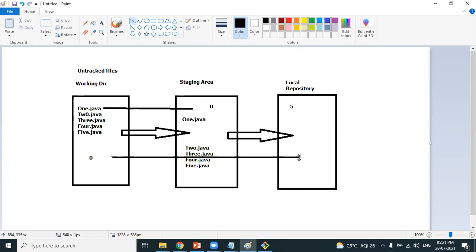No, this is how the architecture is designed. You have to move the files to the staging area, and from the staging area only we can move the files into the local repository. Clear? And can we have any filter while moving from the working directory to the staging area? For example, we have around 80 files. We need to move around 50 files out of 80.